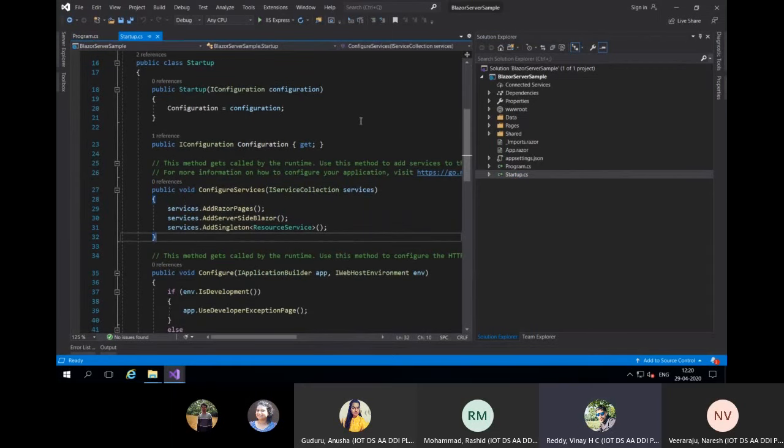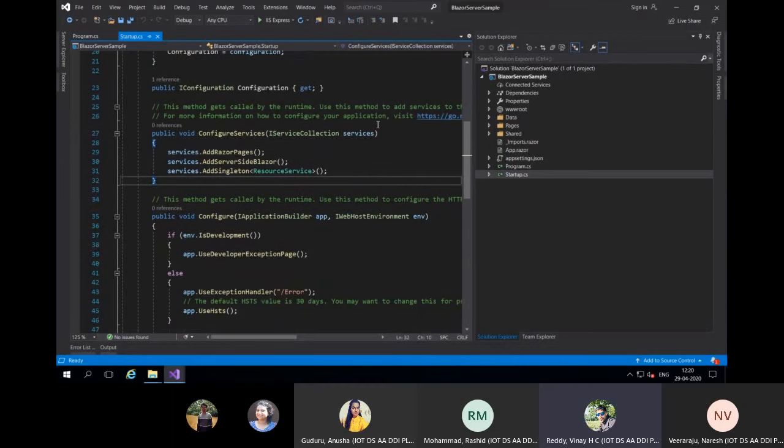Whatever dependencies are there to run this application will be configured inside this startup. So maybe adding Razor Pages and adding server-side Blazor, you'll configure it here. And if you have any dependency injection, where you want to make sure only one service is getting created, you just configure it here. Service configuration, you will do it here.